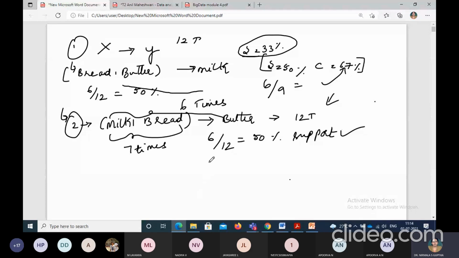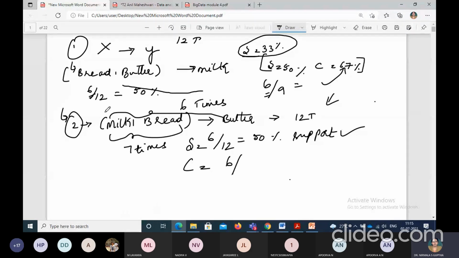Okay, so confidence level also we need to find out. So this is our support value. Now we need to find out the confidence computation or the confidence level of this particular rule. Now 6 is the numerator. As I mentioned even in yesterday's class, the numerator is not going to change. So numerator remains as it is.